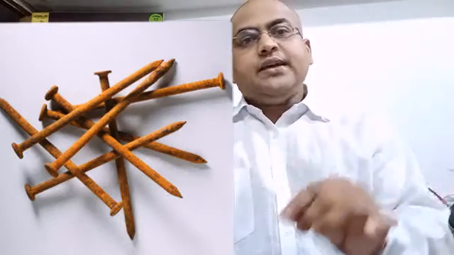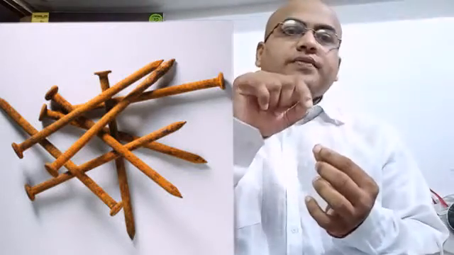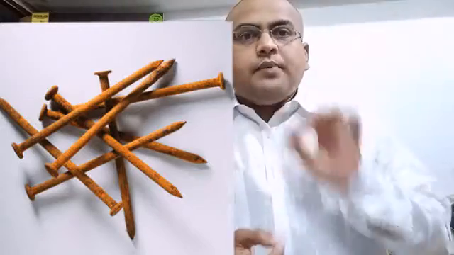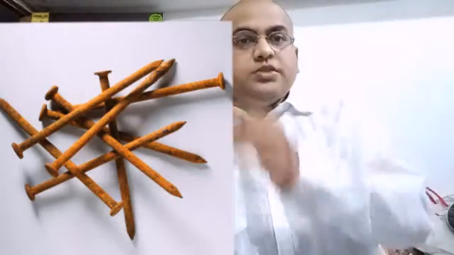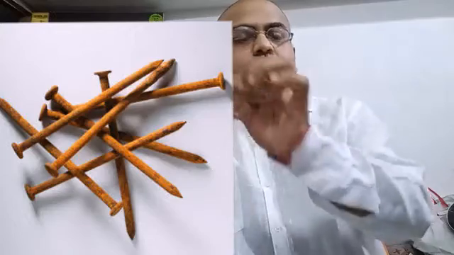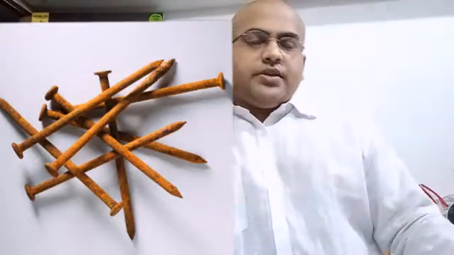Now let's take one more example, the burning of a matchstick. So what are we doing here? We are taking a matchstick. On the surface of that matchstick, some chemicals are there. The color on the matchstick is normally brown or red. And on the surface of the matchbox, there is also a rough surface, and some chemicals are there. You take the stick and rub it on the rough surface of the matchbox.